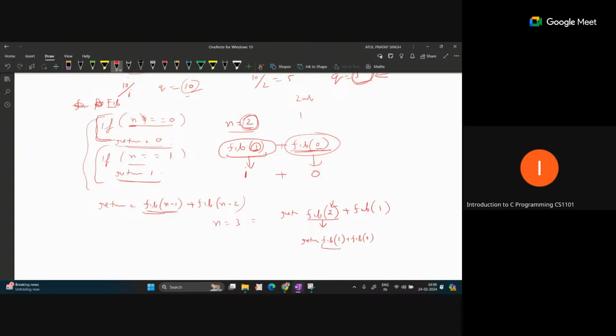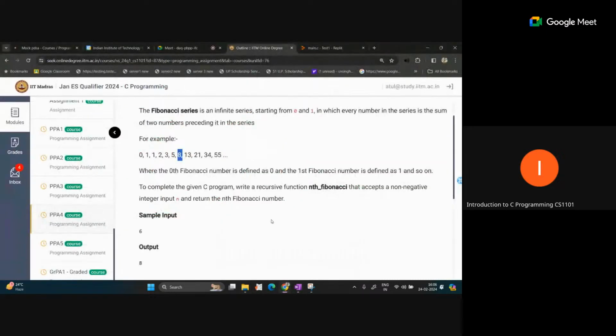Now this fib 1 will directly return 1 and this fib 0 will directly return 0. And the above fib 1 also directly returns 1. So here you are getting 1 plus 0, which is 1. And here you have 1 plus 1, which is 2. So overall it will be replaced by 2, return 2. That means the third term is 2. In this manner, we can design the recursive code for this. So we can write the statement.